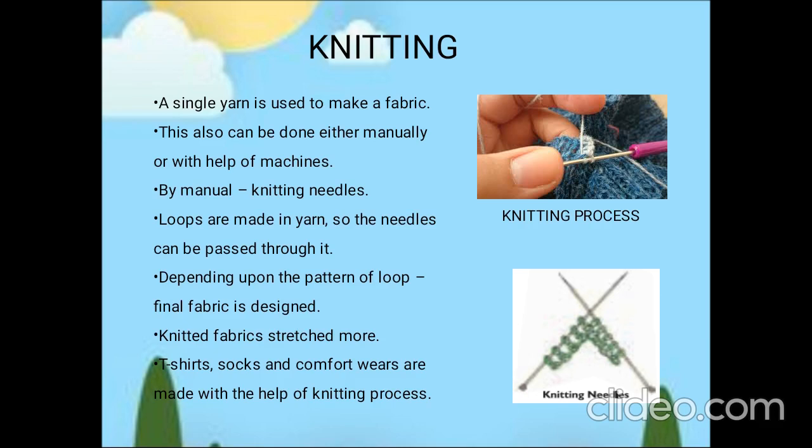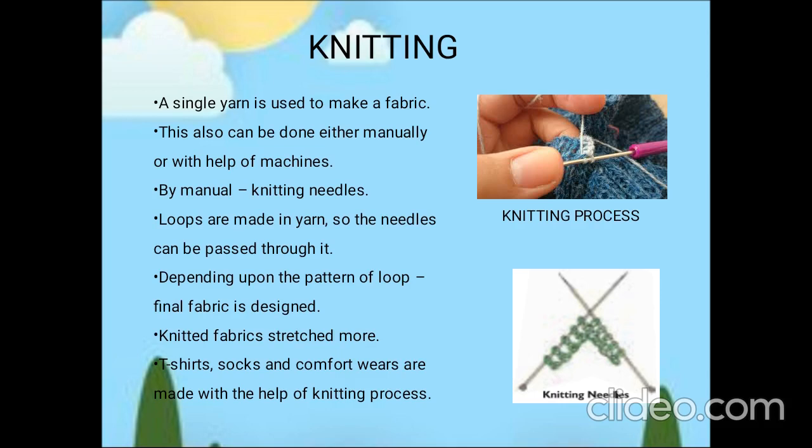We can perform knitting either by hand or by machine. For example, you may see your mother or grandmother knitting a sweater at home with the help of needles. That process is called knitting.